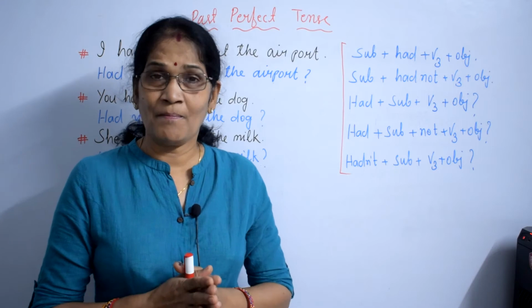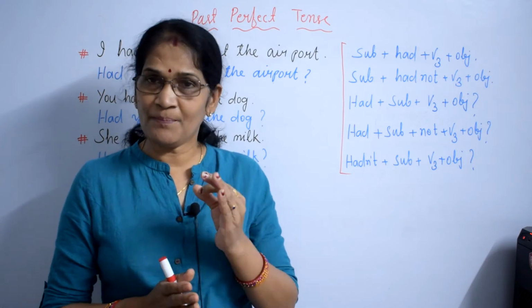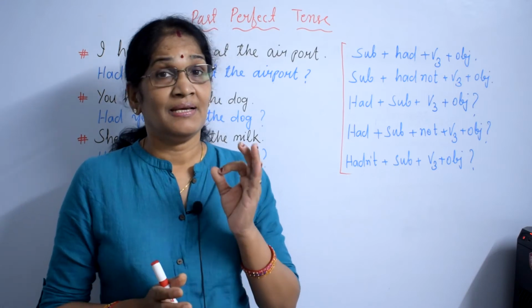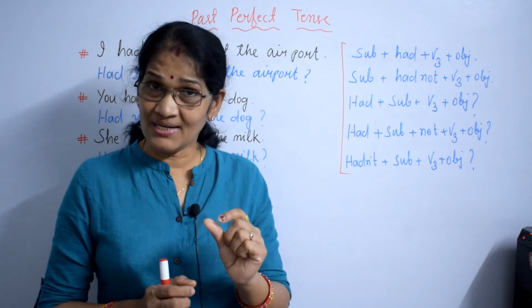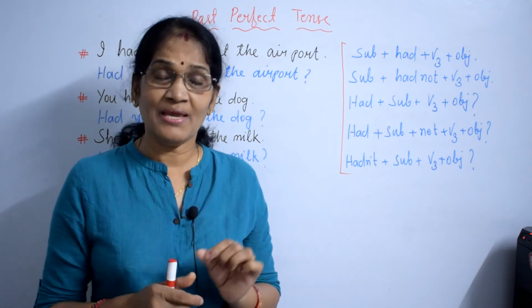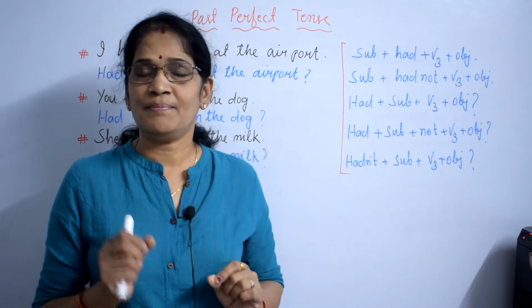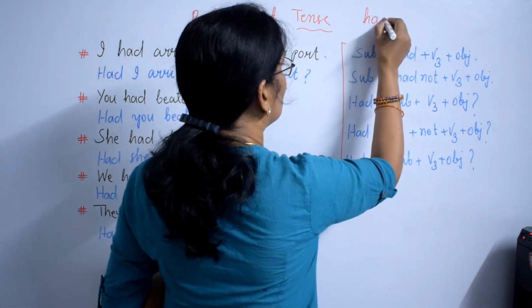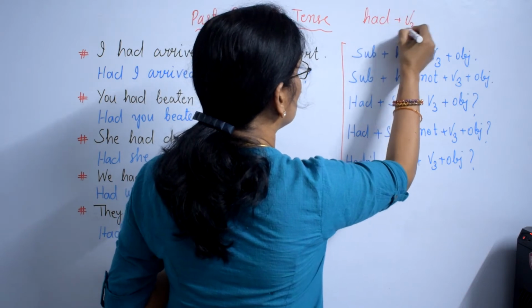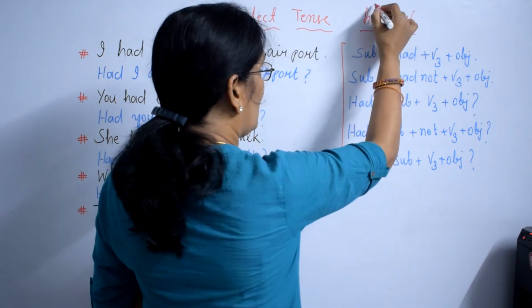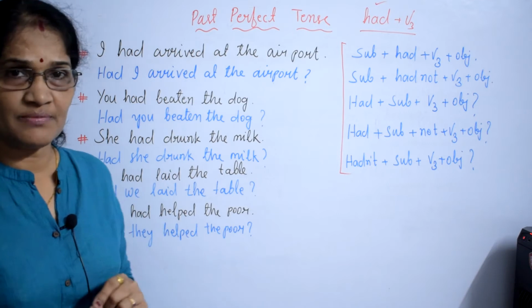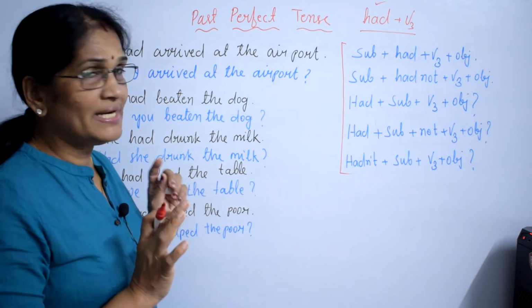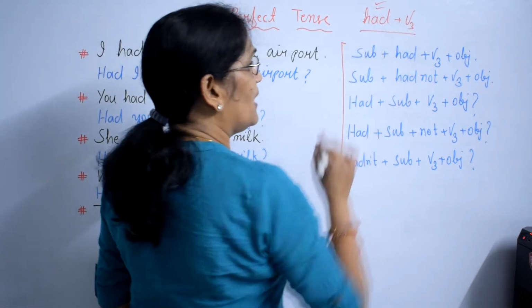Let's learn past perfect tense. In past perfect tense, the verb is important: had plus V3. This is the verb here. Had plus V3 is the most important verb. And had agrees with all kinds of subjects. That means with all kinds of subjects we use had.